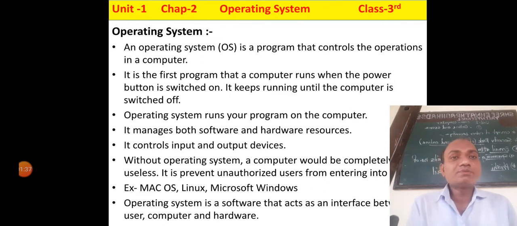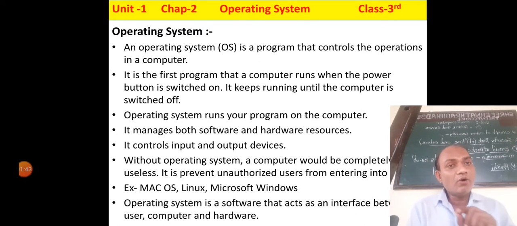Operating system keeps running until the computer is switched off. Once that program is run in the computer, till you switch off the computer, the operating system keeps running, and operating system runs your programs on the computer.